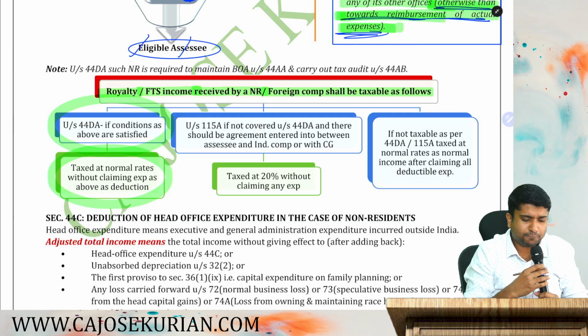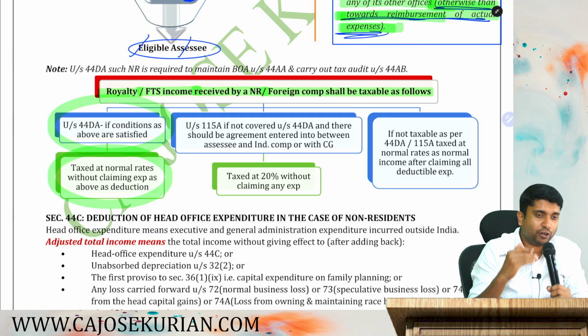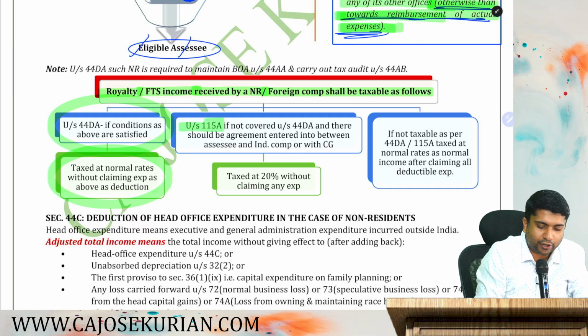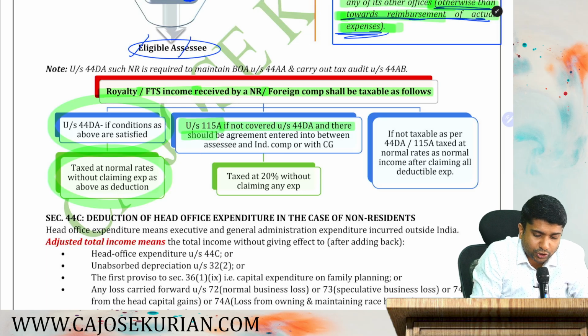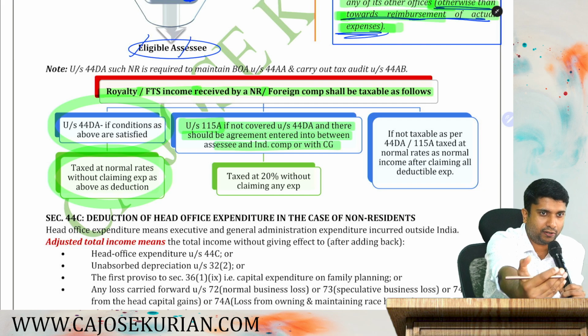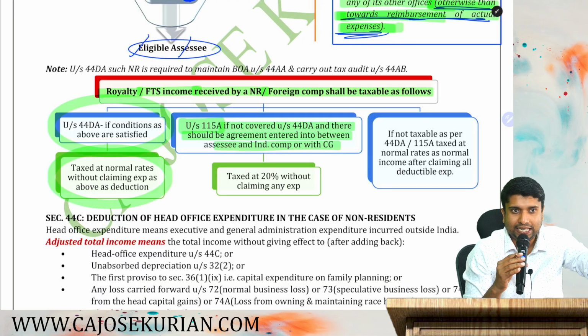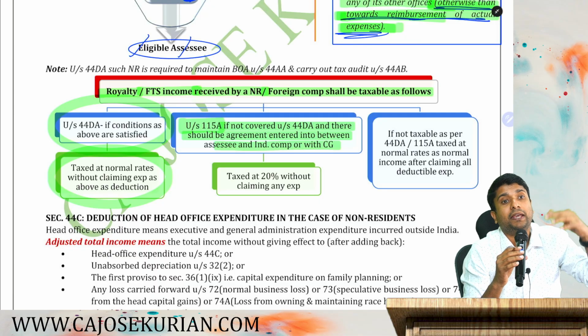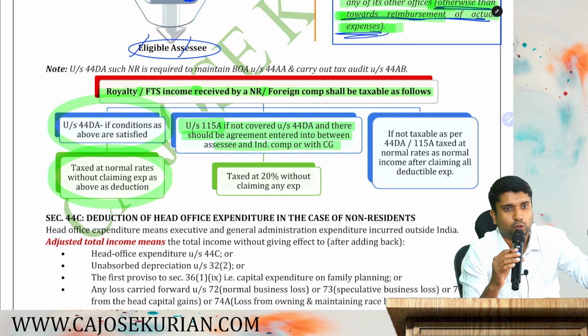Then, what is point number 2 or box number 2? If 44DA is not applicable, then what? Then check about the possibility of 115A. If not covered under 44DA, there should be an agreement entered into between the assessee and the Indian company or with the central government. For Section 115A to be applicable, there should be an agreement between the assessee and the central government. The date of agreement may be before 2003 or after 2003.